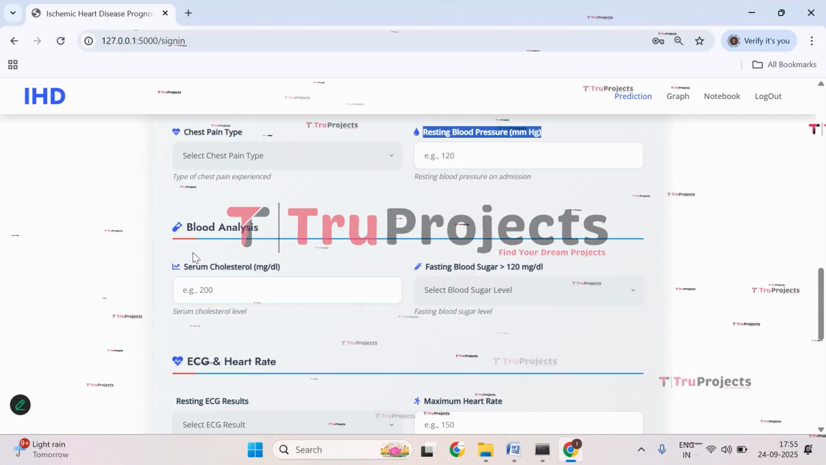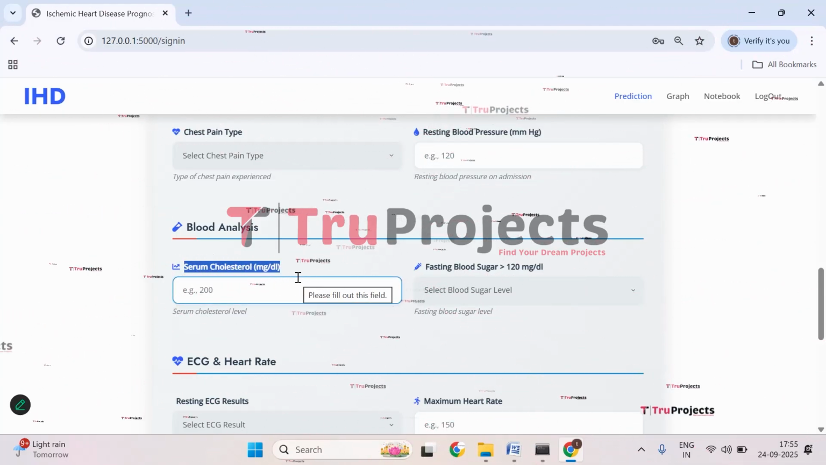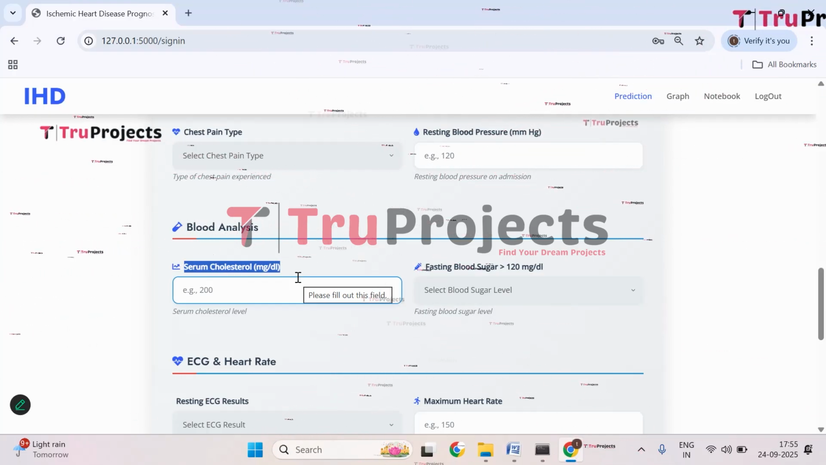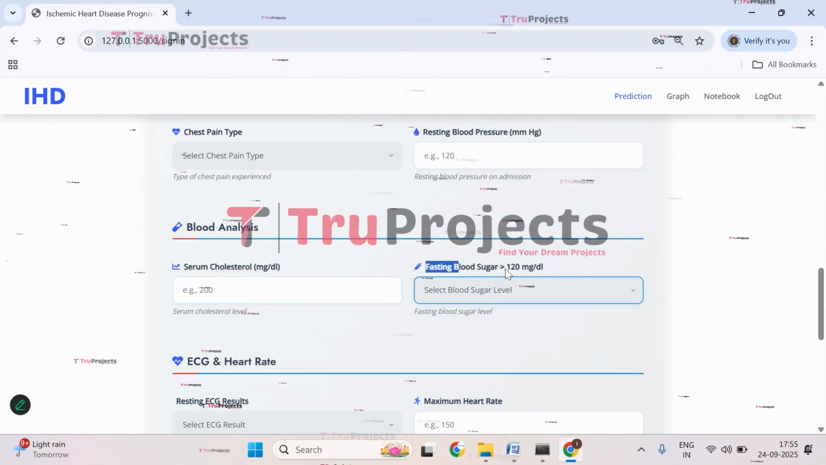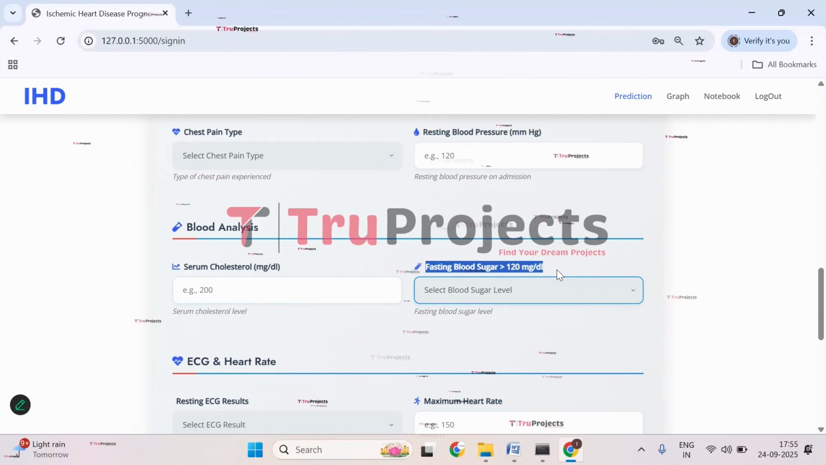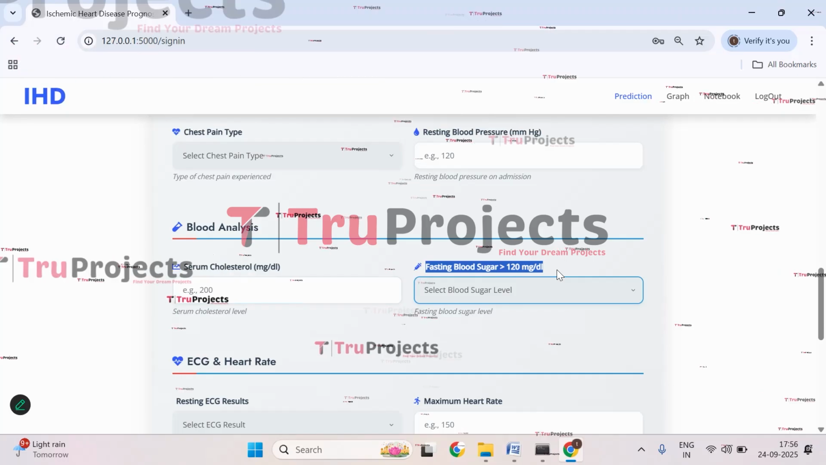Then we have blood analysis. So this is the serum cholesterol. So this is a cholesterol level in the blood. High cholesterol can cause artery blockages. Then we have fasting blood sugar. It is a blood sugar level after fasting. High sugar levels may indicate diabetes, which increases heart disease risk.